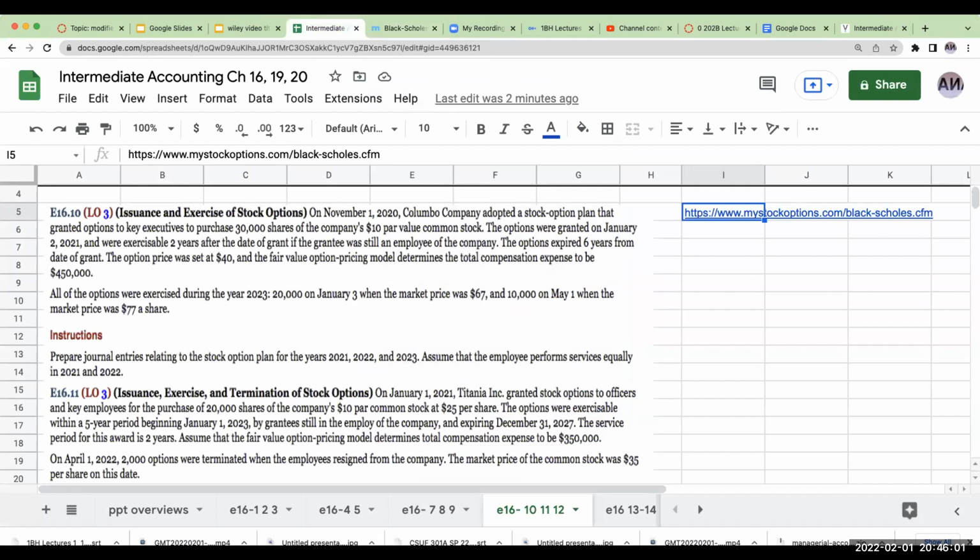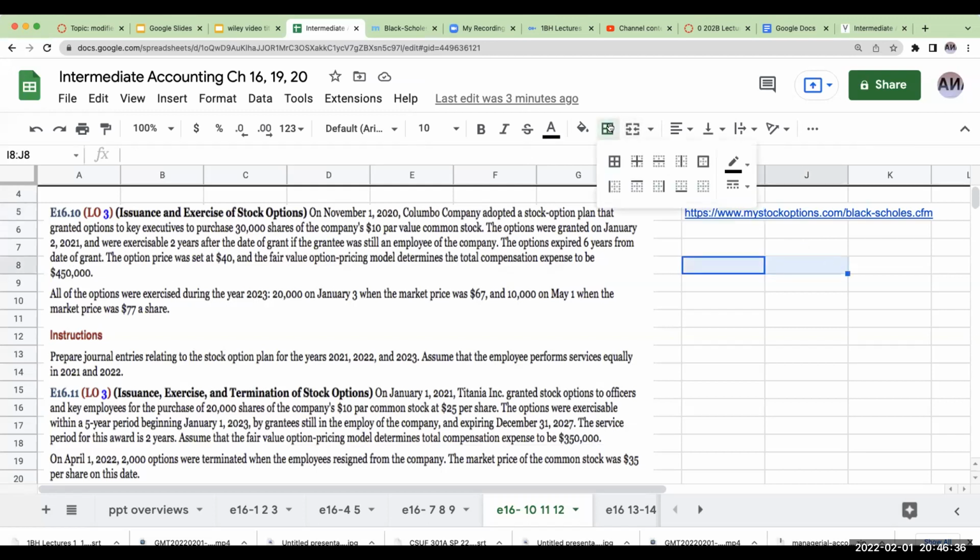Okay, so what's going to happen on November 1st? We don't really do anything in 2020 because we're just approving the plan. However, the options were actually granted on January 2nd and were exercisable 2 years after the date of grant if the grantee was still an employee of the company. The options expired 6 years from the date of grant. The option price was set at $40, and the fair value option pricing model determines the total compensation expense to be $450,000.